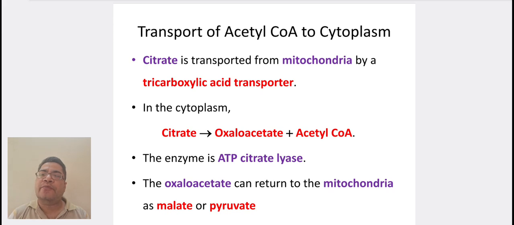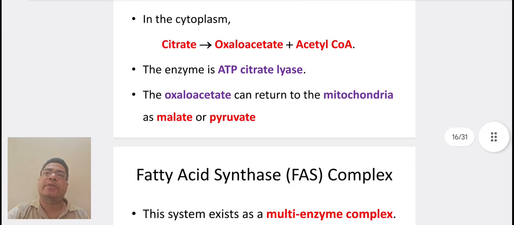Citrate is transported from mitochondria by a tricarboxylic acid transporter. In the cytoplasm, citrate is broken down into oxaloacetate plus acetyl-CoA. The enzyme is ATP citrate lyase. The oxaloacetate can return to mitochondria as malate or pyruvate.